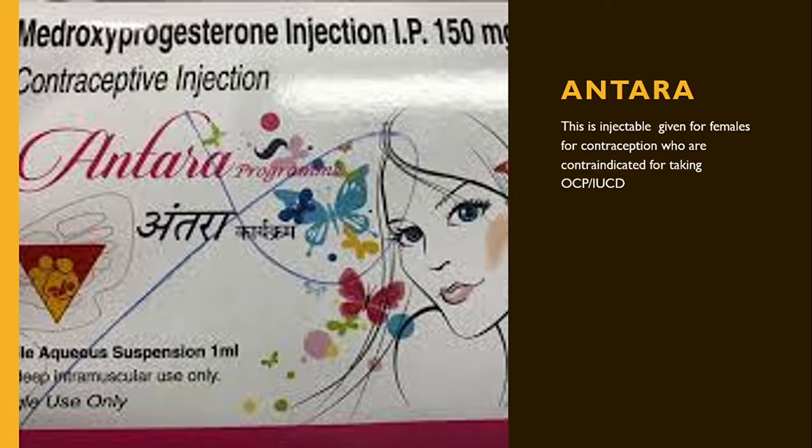This is Antara. This is an injectable given to females for contraception who are contraindicated for taking oral contraceptive pills or intrauterine contraceptive devices. This is an injectable form of medroxyprogesterone 150 milligrams which is given intramuscularly every third month.